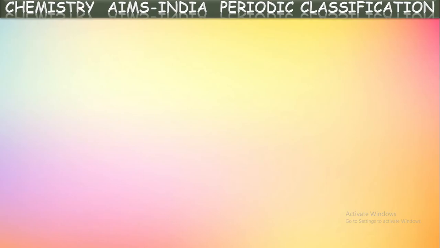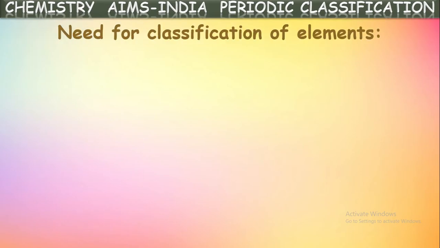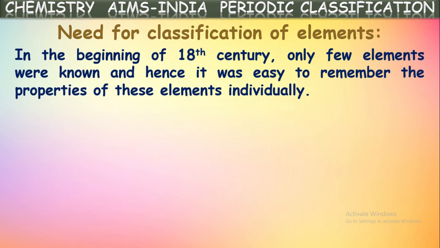Okay. Before that, let us see what is the necessity for the classification of elements. Is it needed? Yes, of course. In the beginning of the 18th century, only a few elements were known and hence it was easy to remember the properties of these elements individually. If there are only a few elements, we can remember their properties very easily.